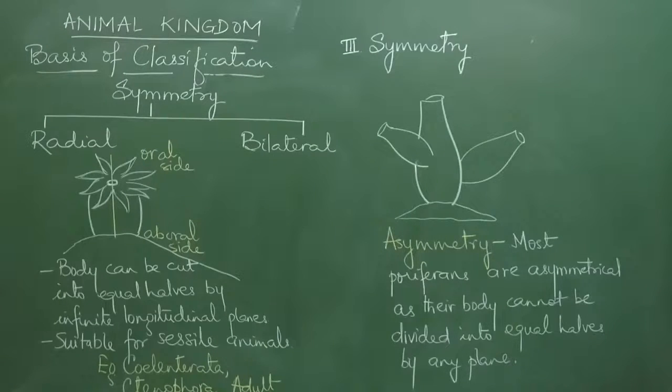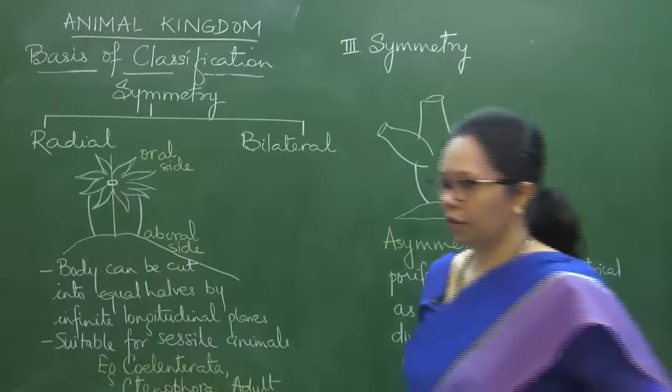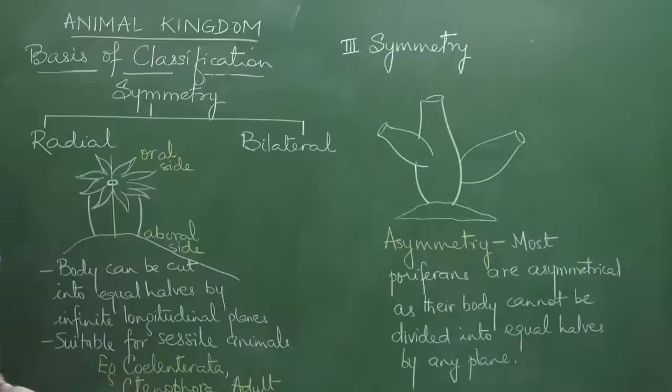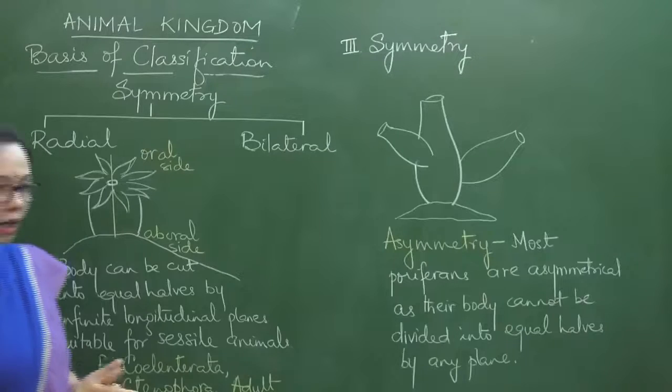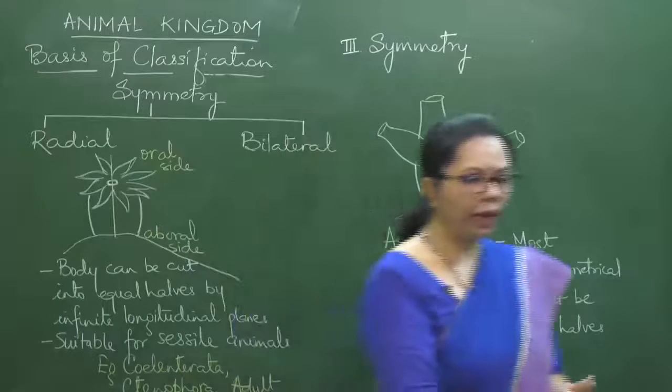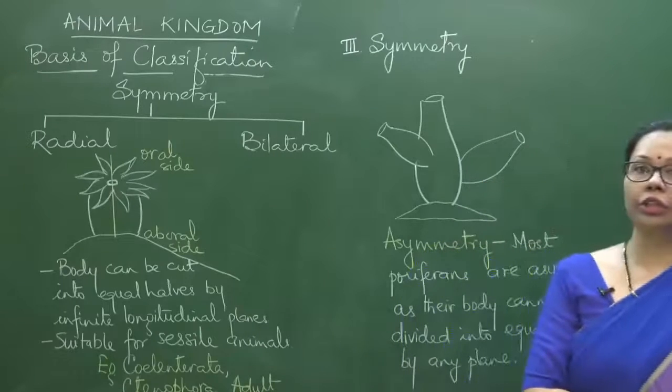Okay, so we have a few doubts over here. Vidushi has asked a doubt regarding the blind sac body plan, which she has not been able to understand.